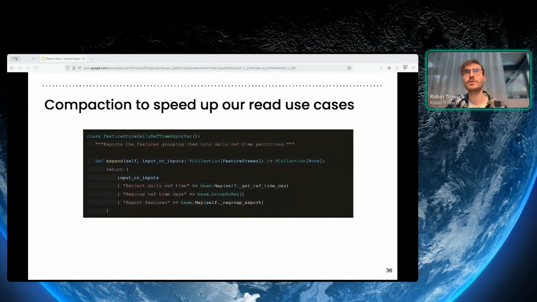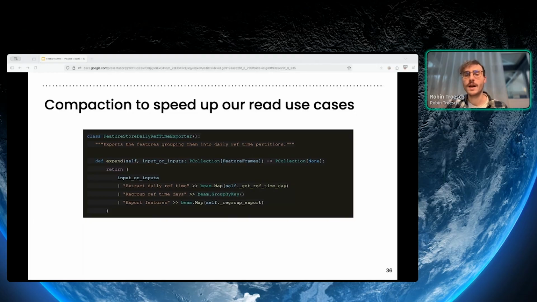So we tried something else, and we started to compact our feature files together. We decided to introduce some compaction here to regroup the features for a same data forecast within a single Parquet file to get a more optimal file size. From what we found online, the optimal file size for Parquet files would be around 50 to 100 megabytes, according to our calculations.